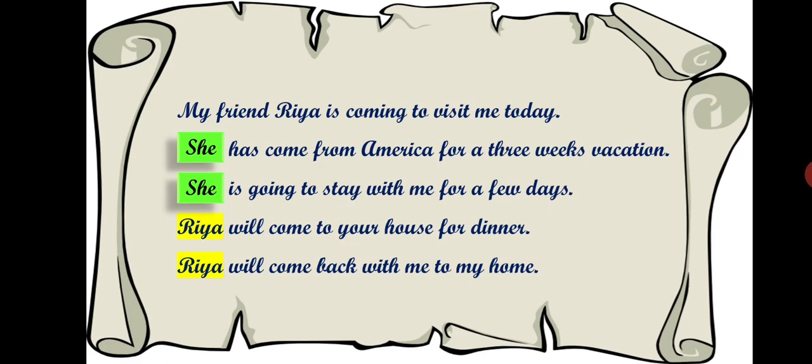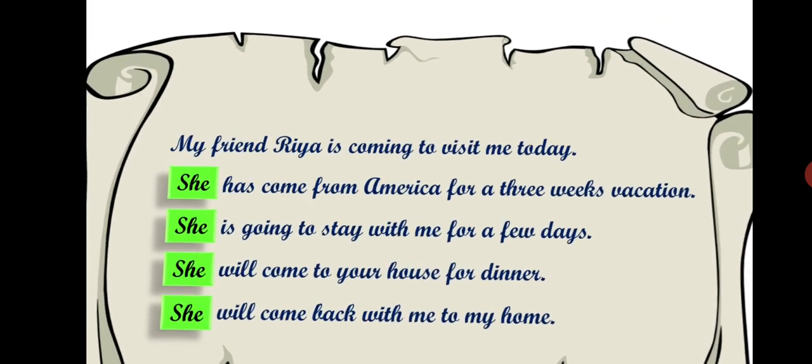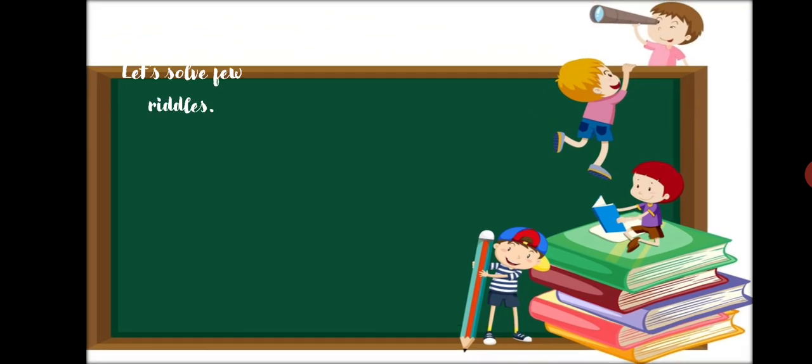She is going to stay with me for a few days. She will come to your house for dinner. She will come back with me to my home. Fine. So, isn't it easy and interesting to use pronouns? Fine. Now let's solve a few more riddles.